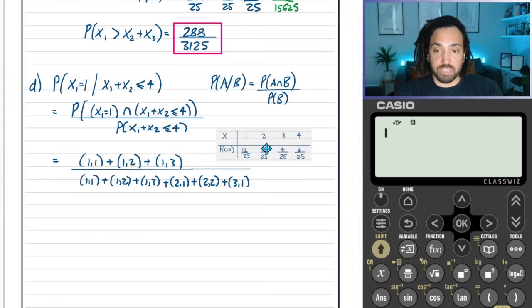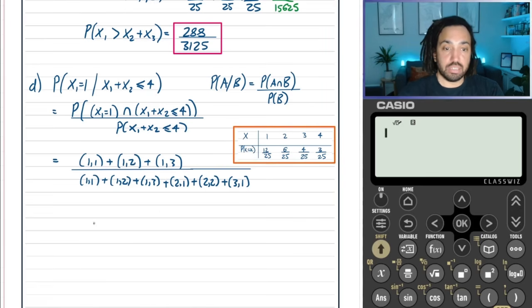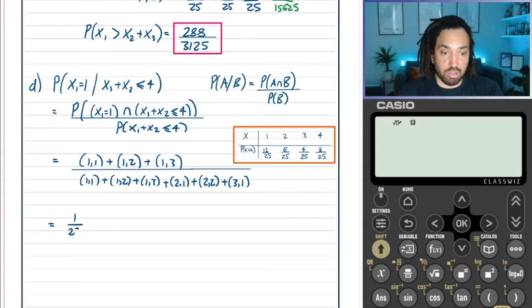Okay, so now let's bring back our table of probabilities so that we can actually work this sum out. What I'm going to do is notice, because all the probabilities are over 25, I'm just going to take out a 1 over 25 squared.